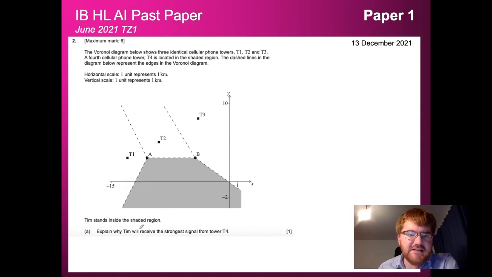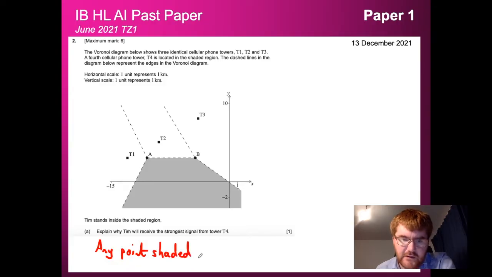Now, Tim stands inside the shaded region. Explain why Tim will receive the strongest signal from T4. And the reason for this, that any point in that shaded area, so any point in the shaded area, is closest to that tower. So it's closest to T4.